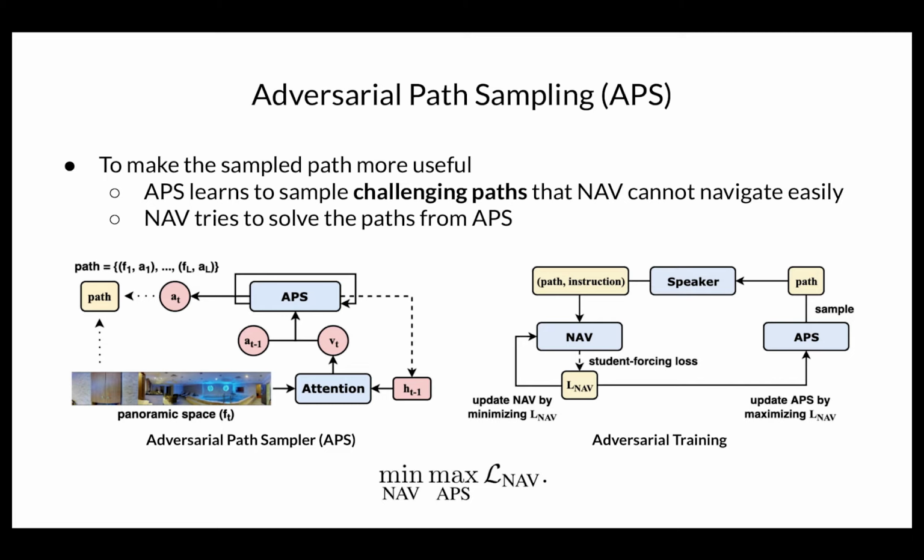APS aims at sampling challenging paths and the navigator tries to solve the navigation task from APS. By the above adversarial training process, we collect all of the sampled paths and instructions to compose the adversarial augmented data, which can be more helpful to the navigator than just randomly sampled data.